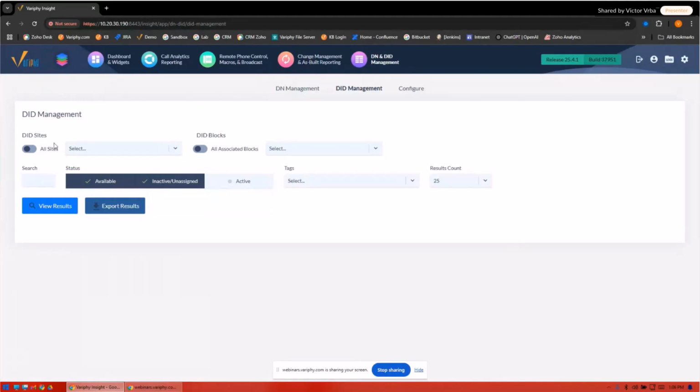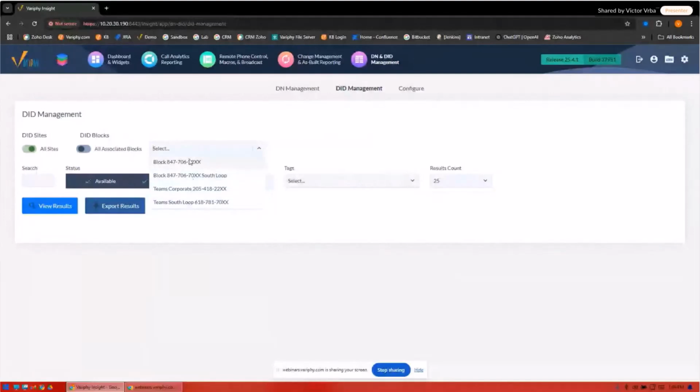So let's take a quick peek at that. From my DID, I have both my CUCM site and my MS Teams site. I just did this for clarity; it makes it simpler. A lot of our customers already have DID with CUCM, so they already have sites and blocks built. They're just adding their MS Teams, but they want to keep track of what's provisioned where. So rather than having to choose one or two or multiple sites, I can simply click all my sites. I want to see all the sites in my query here.